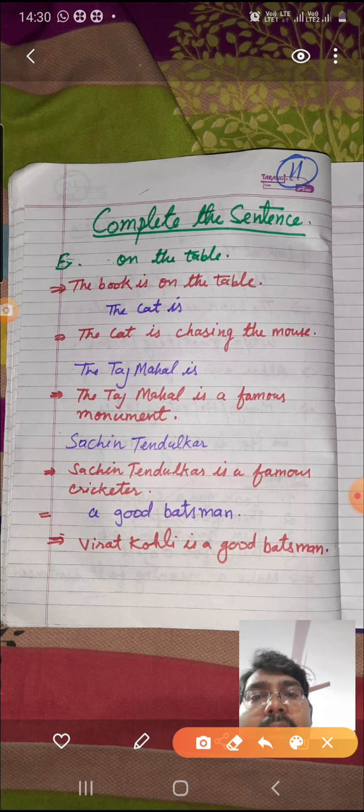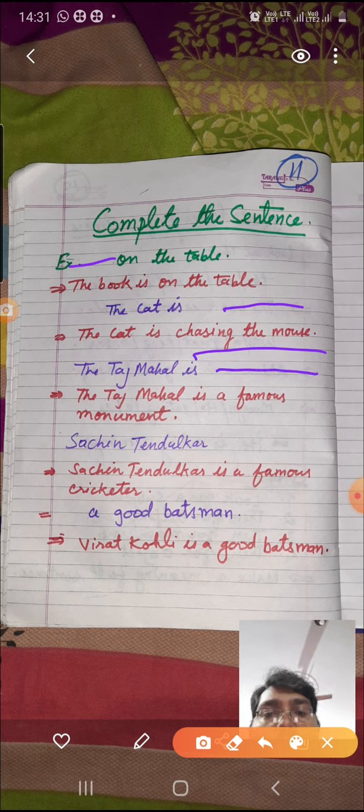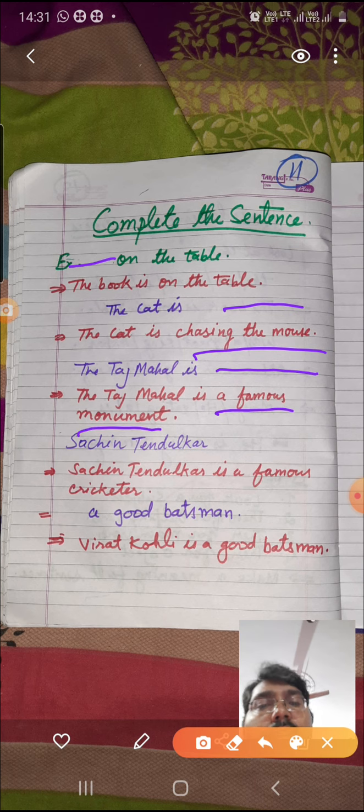So you can also supply in this way. Like "the cat is," and the remaining part is blank. You can supply from your side: the cat is chasing the mouse. Chasing the mouse you add from your side and it will become a sentence. Like they give you "the Taj Mahal is" with a blank space, and they ask you to complete it. You may complete it on your own, like the Taj Mahal is a famous monument. You can make your own sentence also.